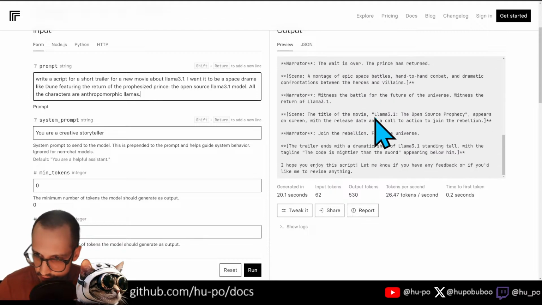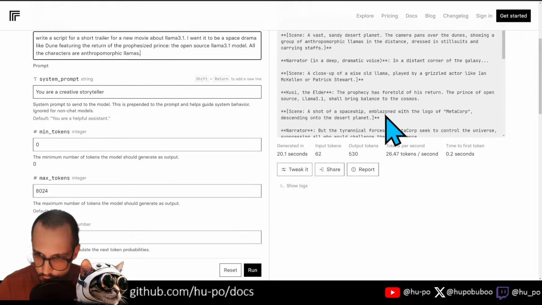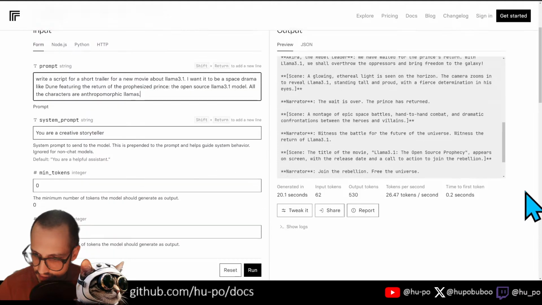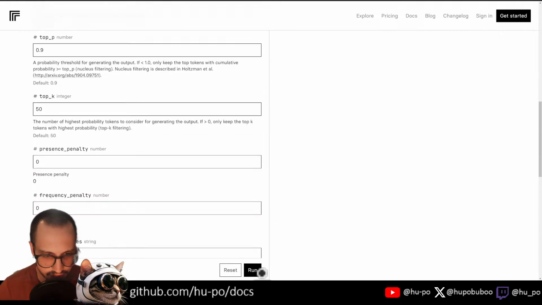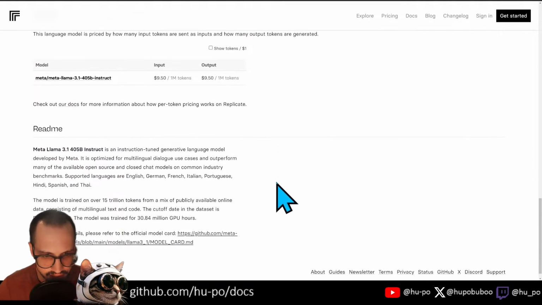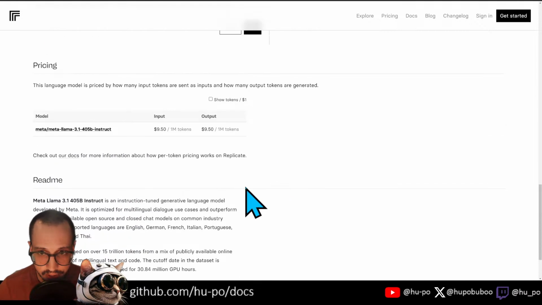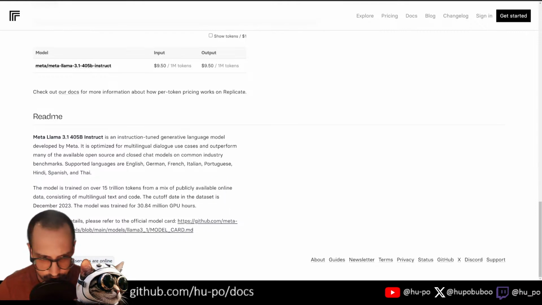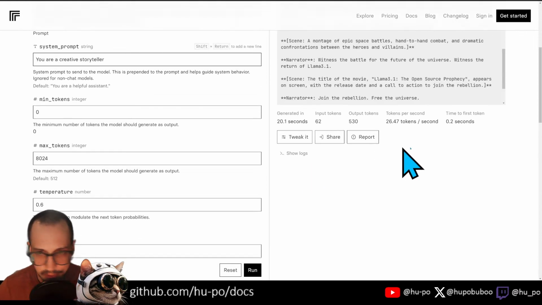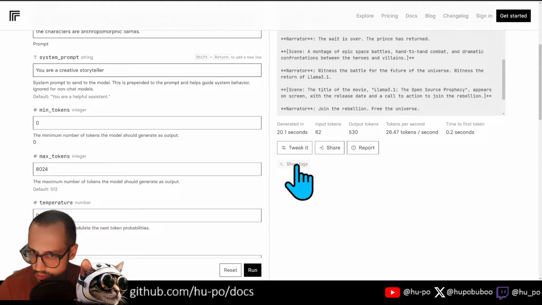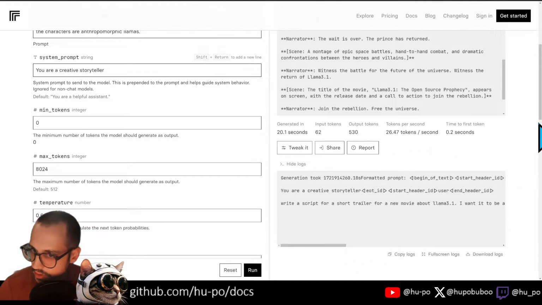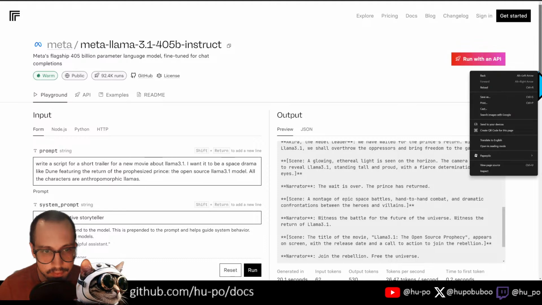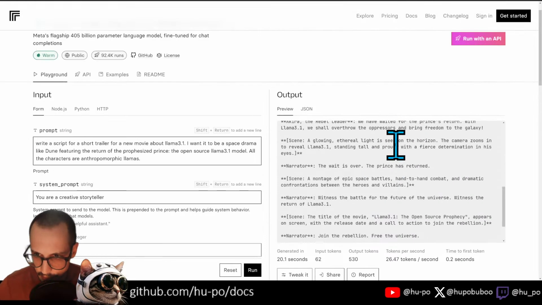So we have here Llama writing the script for its own trailer. Took about 20 seconds, but granted this is 24 or 26 tokens per second, based on whatever machine they actually run this on. I think they usually tell you what machine they run it on, but all services are online. I feel like they used to do that. Maybe they don't anymore. Show logs. Do they tell you what machine this ran on? Not really. Okay, all right, whatever. But we're going to go along with this.